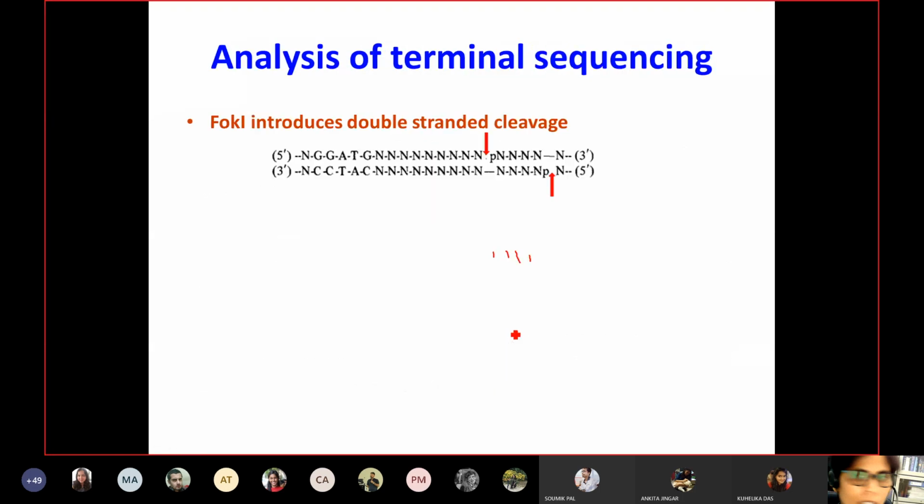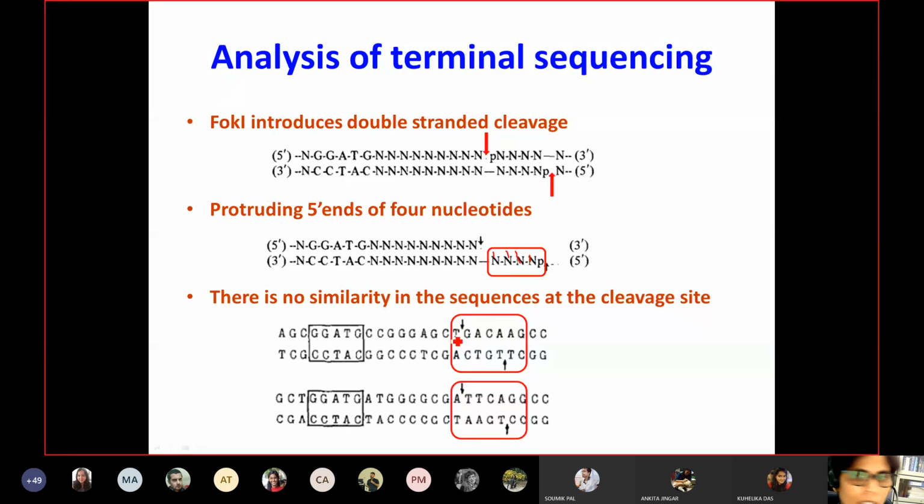That means it can cut any base pair, whether it is GC or otherwise, but there might be some sequence preferences that we can see in further lectures. But at this moment, they were able to see that there is no similarity in the sequences at the cut site.